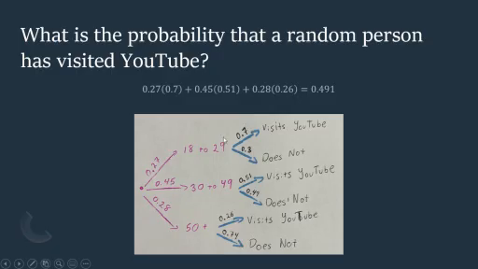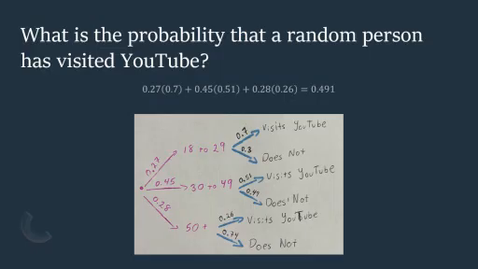So 0.27 times 0.7, 0.45 times 0.51, and 0.28 times 0.26, and we add each one of those together. We find the probability of an 18 to 29 year old visiting YouTube, a 30 to 49 year old visiting YouTube, and a 50 plus visiting YouTube, and you add them all up and you see that half the people selected visited YouTube.